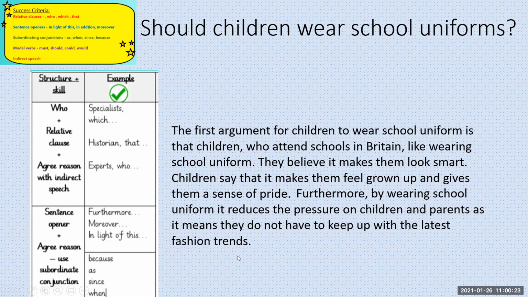the next one, which has a sentence opener. So I've used furthermore. I've said the reason, which is by wearing school uniform, it reduces the pressure on children and parents, as it means they do not have to keep up with the latest fashion trends. I've used a subordinating conjunction there. I've used as, children and parents, as it means they do not have to keep up with the latest fashion trends. That is the first part of my paragraph.